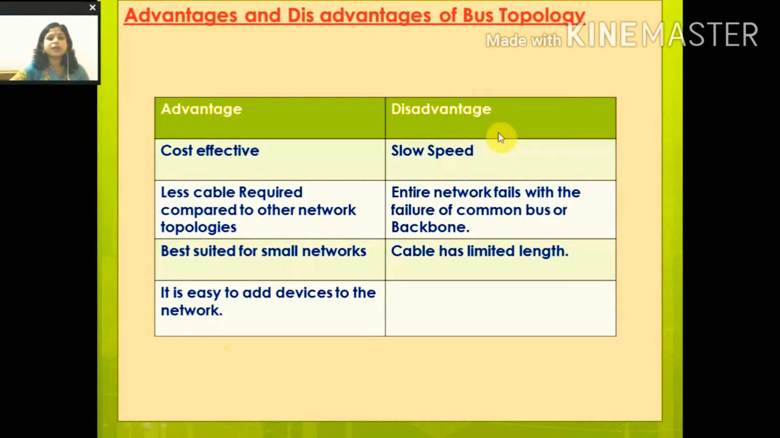Now the disadvantages. It is slow speed. The entire network fails with the failure of the common bus or backbone. Cable has limited length because you use it in a small, local area network. And slow speed, because all the computers connected in the network share a single bus for data transmission. So network traffic will be there, and it becomes slow. This network always shows slow speed.